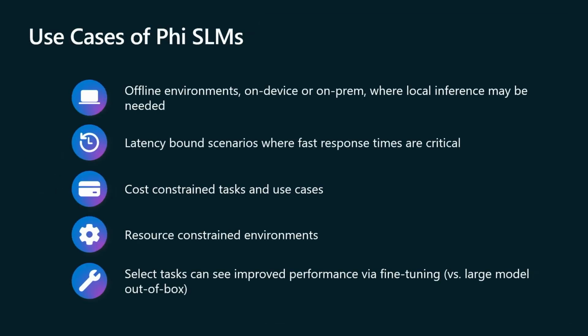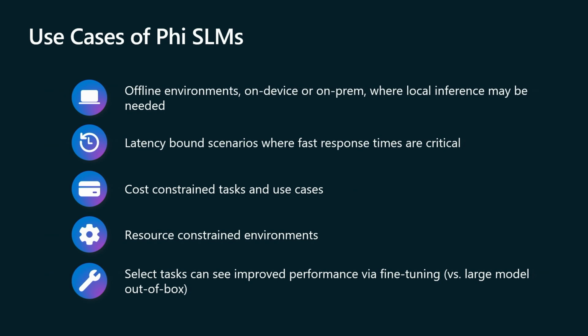Now, let's talk about a couple of Phi's use cases. Phi models are designed to perform various language processing tasks very efficiently. Deploying these models in an offline environment, whether on-device or on-premises, is particularly advantageous for places where you need local inference, like, for example, IoT devices, autonomous vehicles, or places where there's just no internet access.